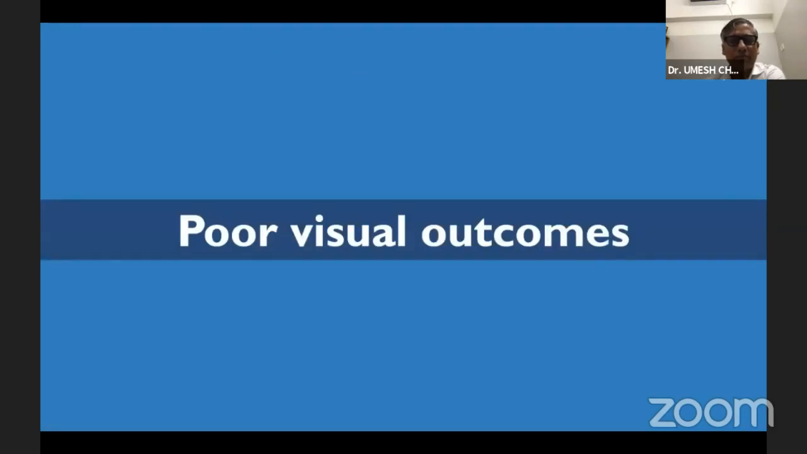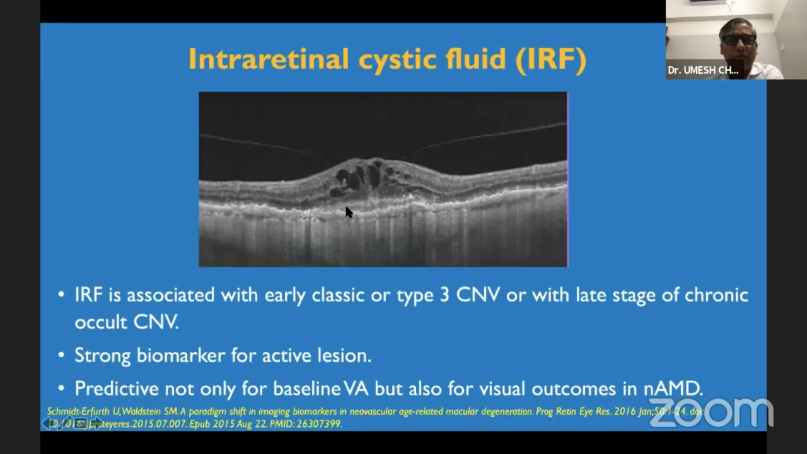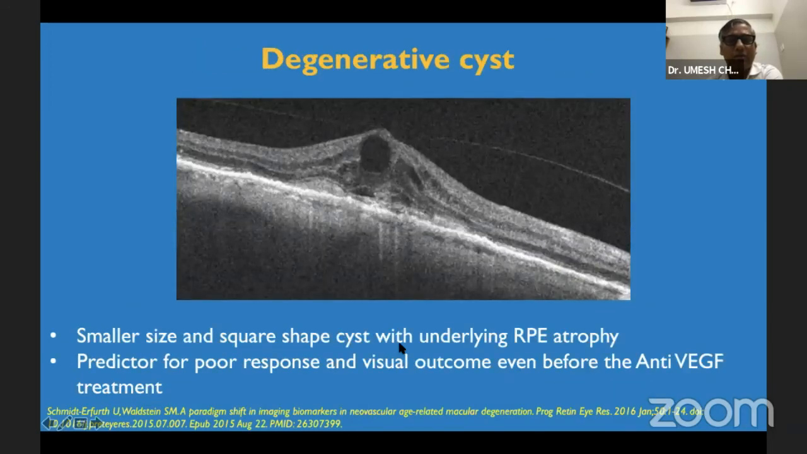So what are the visual outcomes that are poor when we see a few of the biomarkers? One of the poor biomarkers is intraretinal cystoid changes, which are generally seen in type 2 or type 3 CNV, but in chronic cases of type 1 CNV also, we may find intraretinal cystic spaces. It's a marker for active lesion and also a poorer visual prognosis. Degenerative cysts along the same lines also carry an ominous risk.